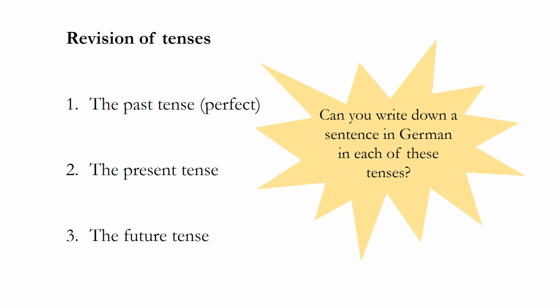Now, before I revise it and go over it with you, I wonder if you would be able to write down a sentence in German in each of those tenses. By this stage in Year 9, you should be able to, off the top of your head, give me 3 sentences in the past, the present and the future tense. Okay, please pause the video now to just have a quick think. Would you be able to do that?